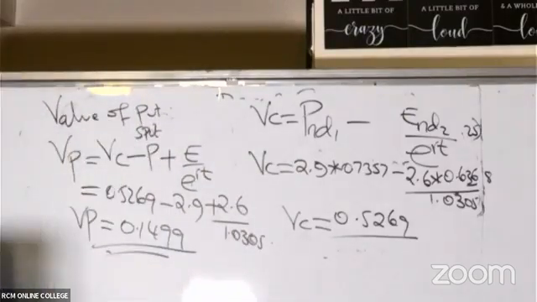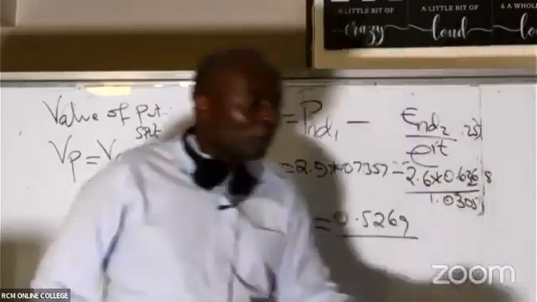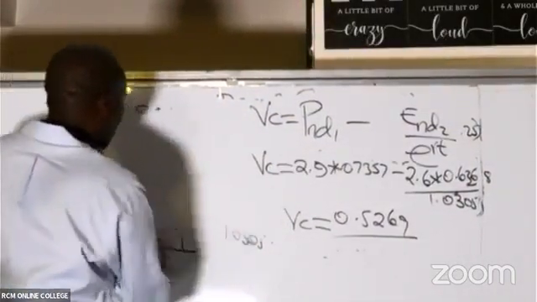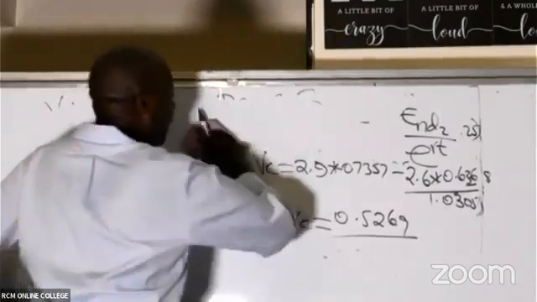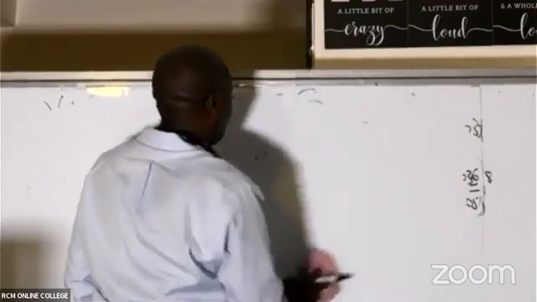If you look at your syllabus, topic number 1, we have what the examiner wants us to teach you guys under capital budgeting. Under capital budgeting, we have what we call the real options.